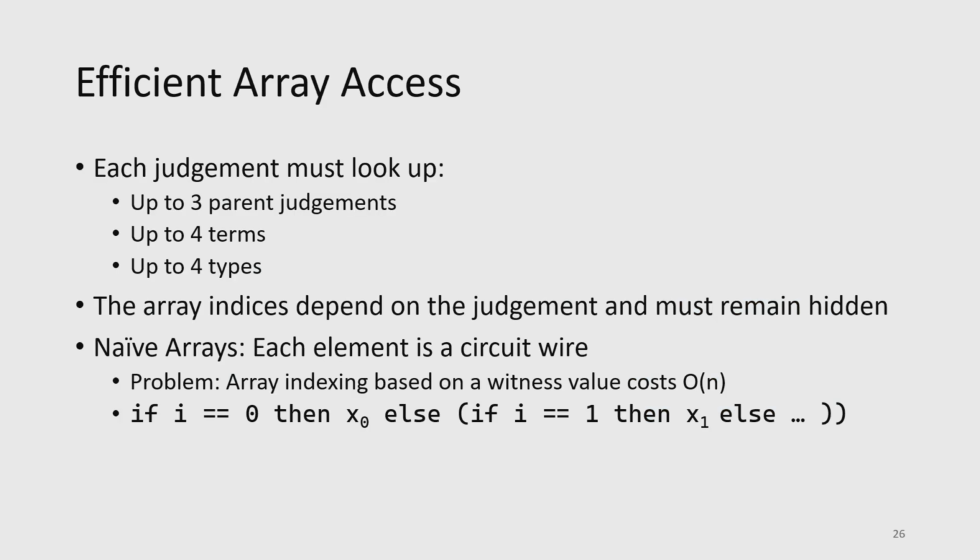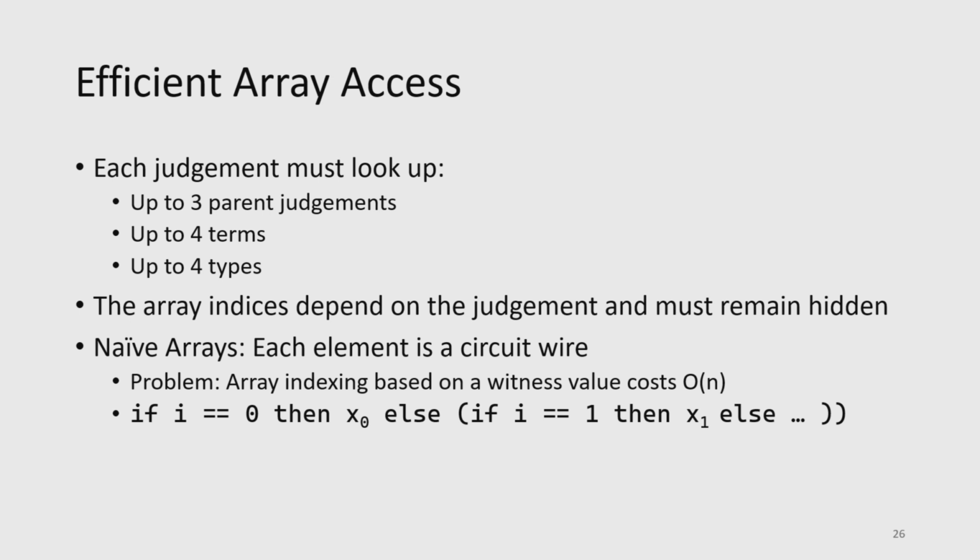Now, something else that comes up here is while we're checking these judgments, we have to look up a bunch of parent judgments and terms, right? But something that's important here is that the actual array indices that we are checking depend on the value of the judgment. And so these actually must remain hidden. The circuit doesn't know which indices it needs to access until we actually run the prover, right?